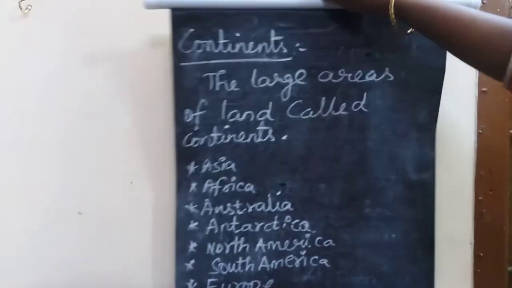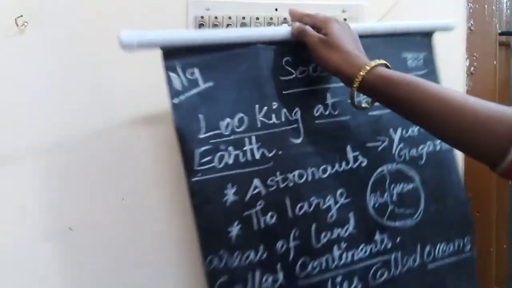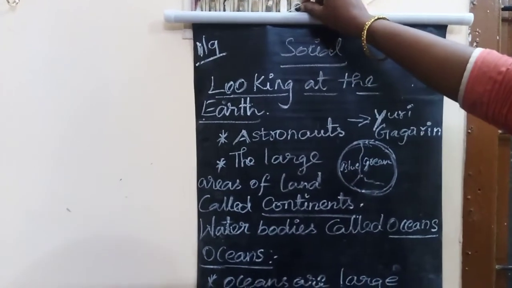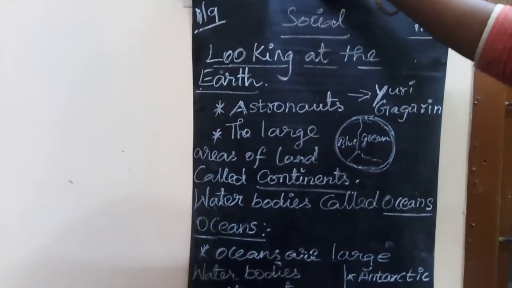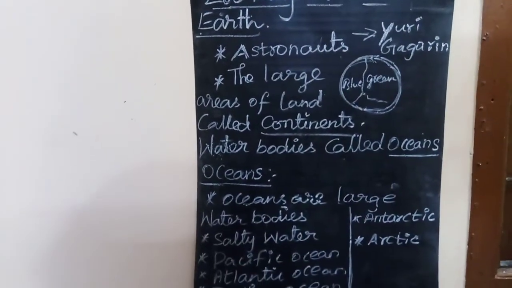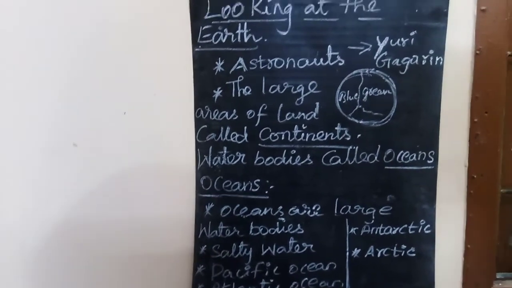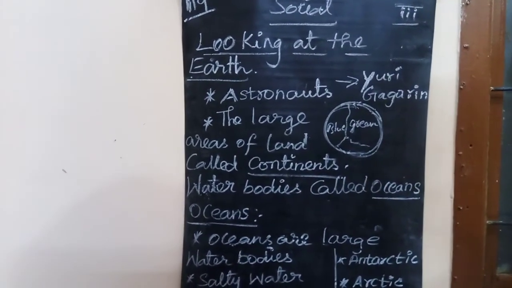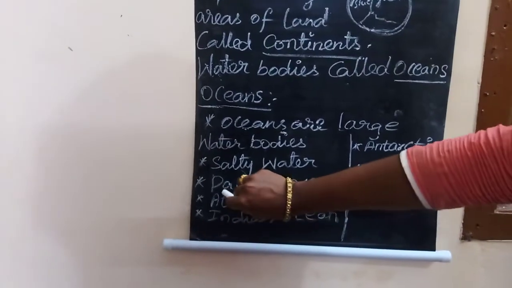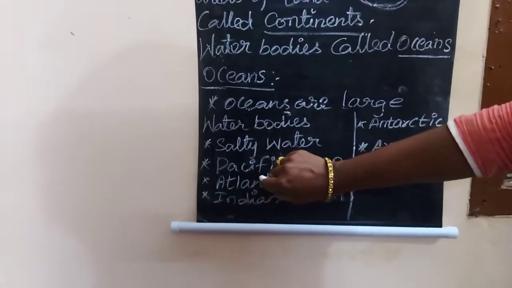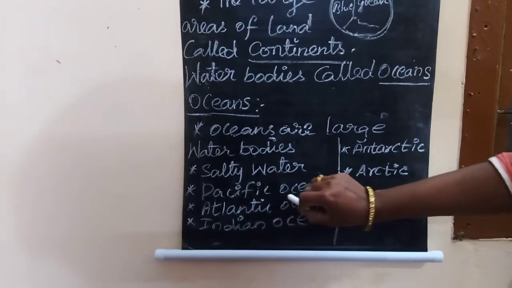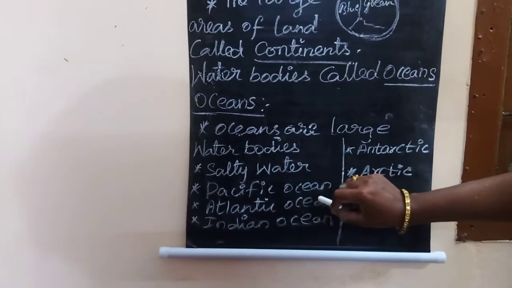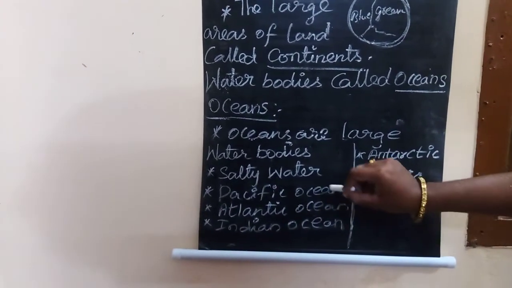In the oceans, totally 5 oceans are present, isn't it? Which is the largest and deepest ocean in our earth? The Pacific Ocean is called the largest and deepest ocean in the world.